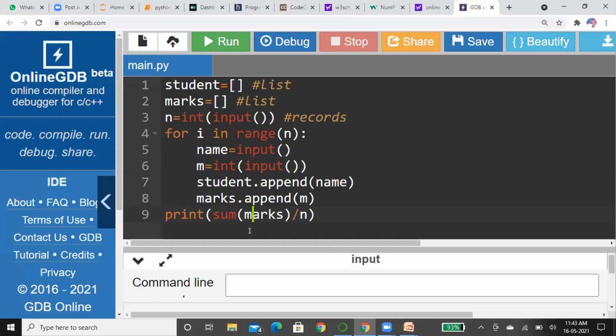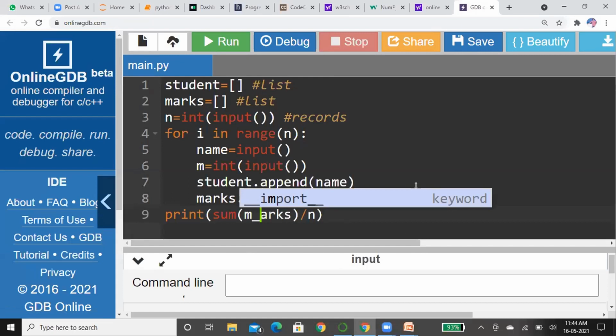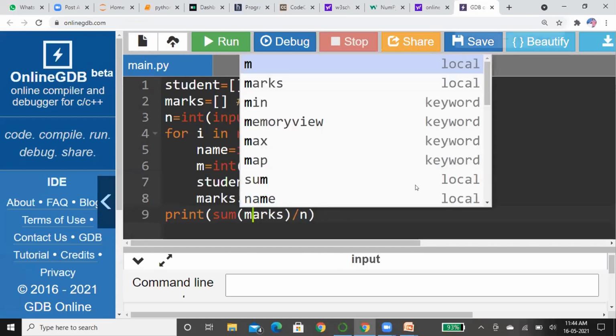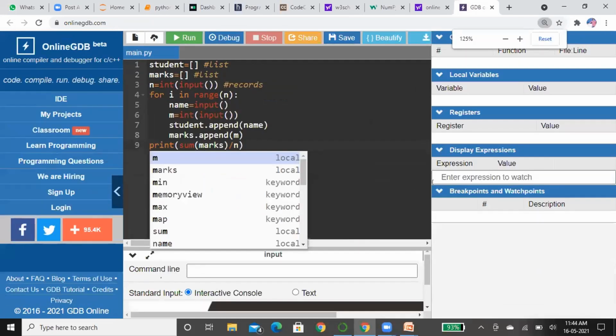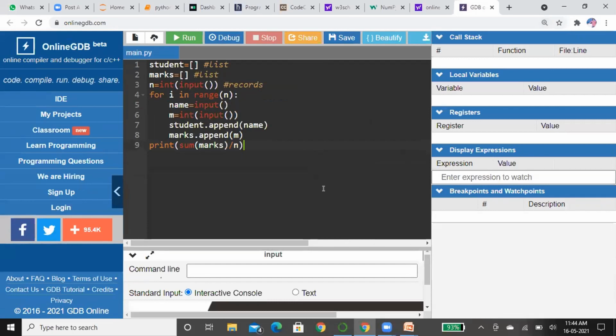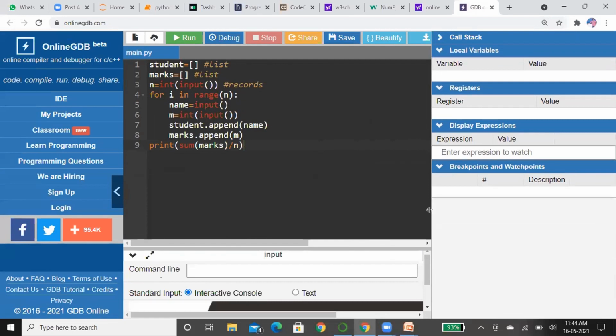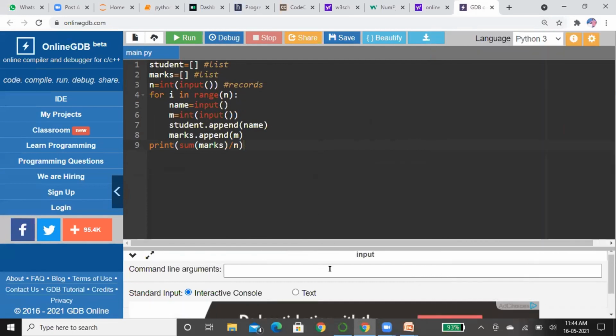Why I'm using this online compiler is that it is not necessary to give inputs again and again. We have an option.